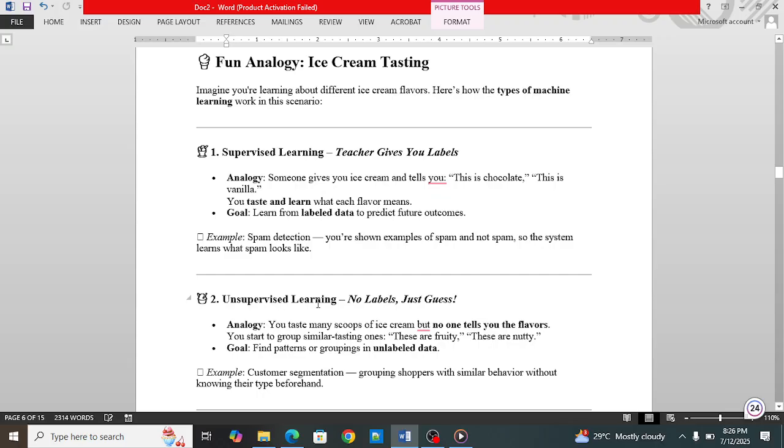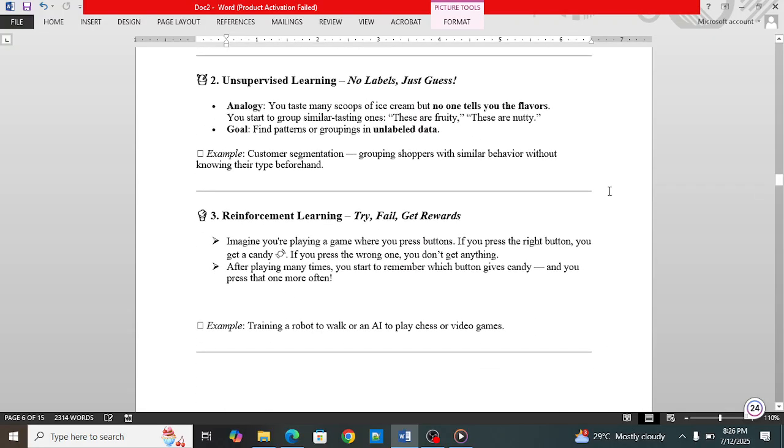Now, if I talk about the ice cream in unsupervised learning, there are no labels, just guesses. You taste many scoops of ice cream, but no one tells you the flavor. You will have to identify the flavor of the ice cream on your own, on the basis of the taste. This is unsupervised learning. And there is one more type of machine learning, reinforcement learning: try, fail, and get rewards.